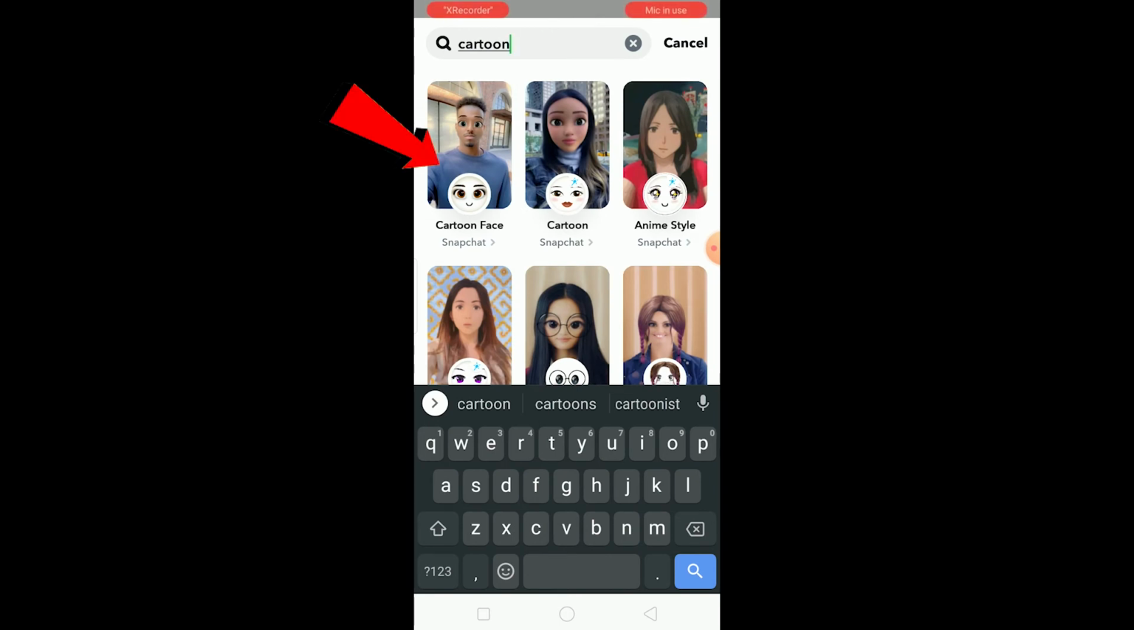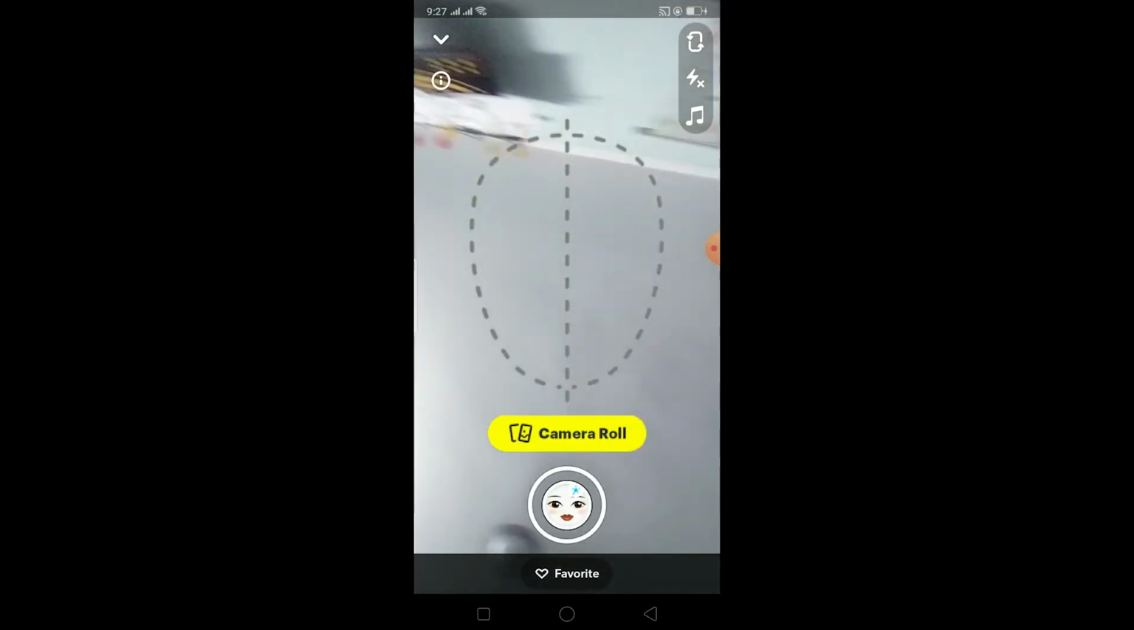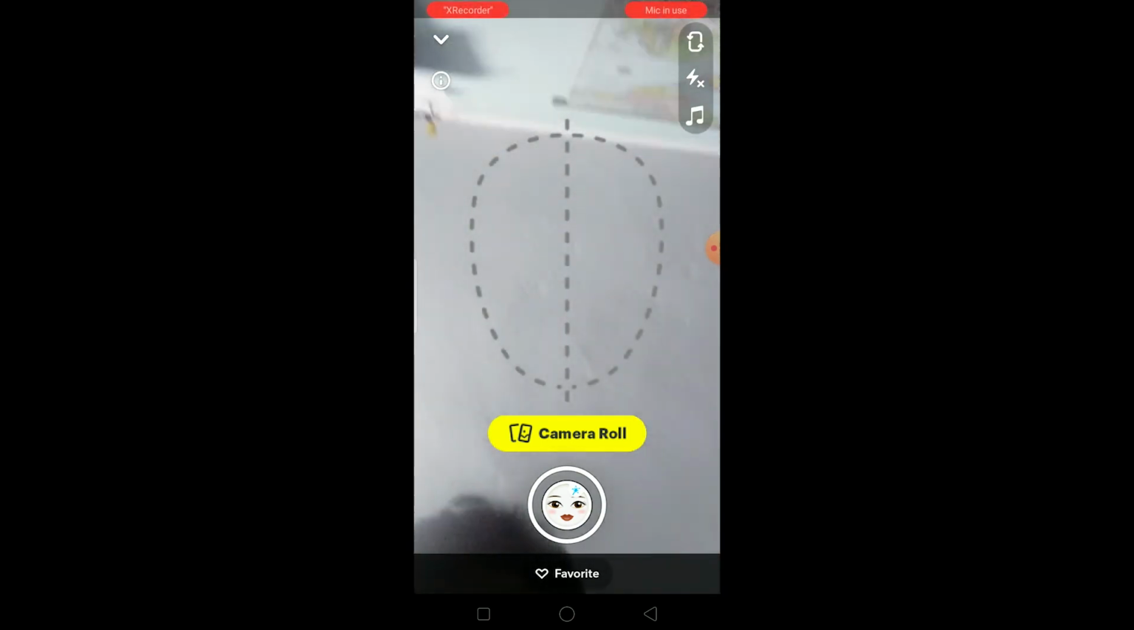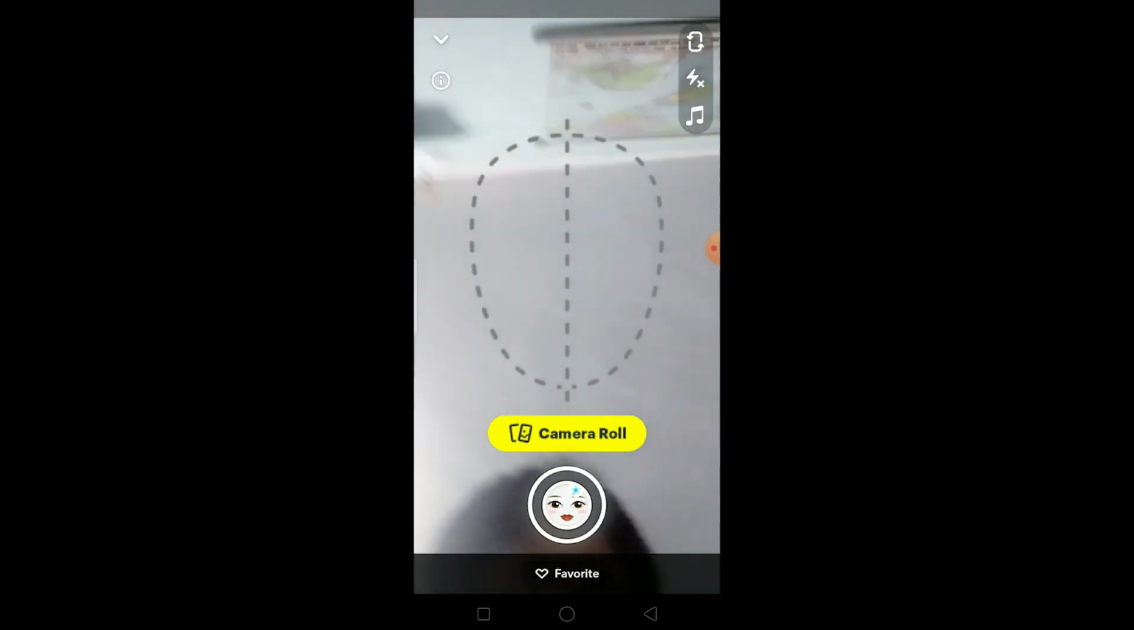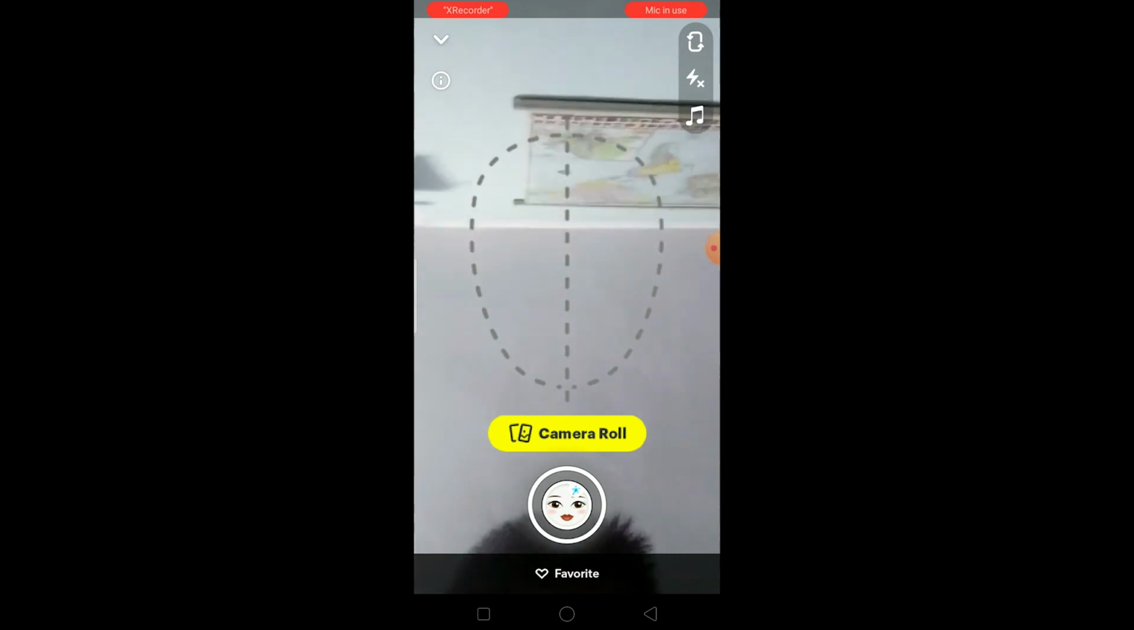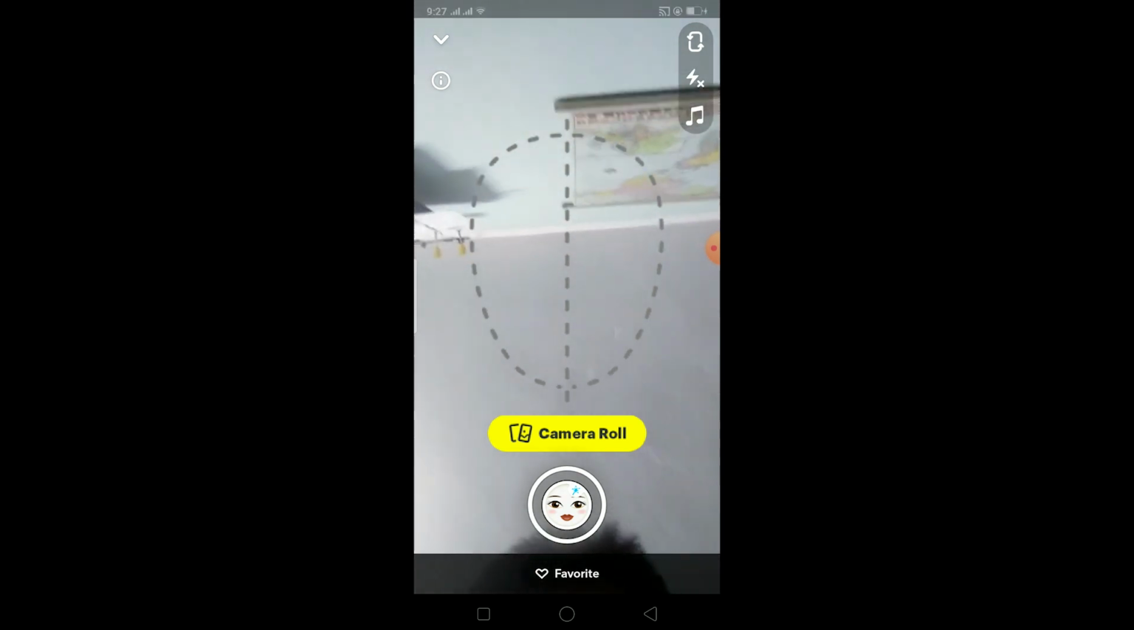Now you can choose this or this, both of them do the same trick, but I'm going to choose this one over here. So you can click on this. Basically, you have a cartoon filter. Now you can click a photo or shoot a video, and the photo and the video will come out just like the picture I showed you in the beginning. So that's basically how we do it.